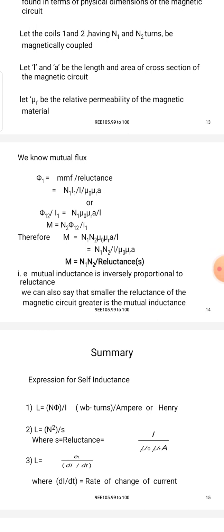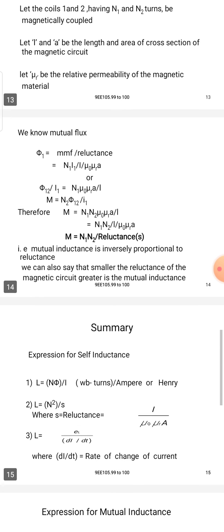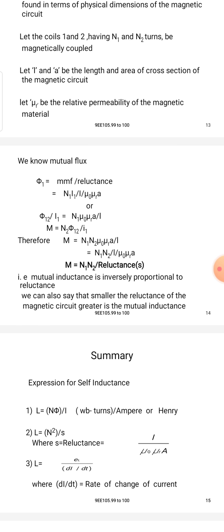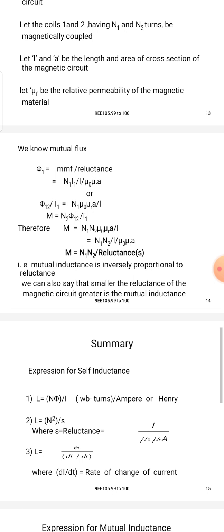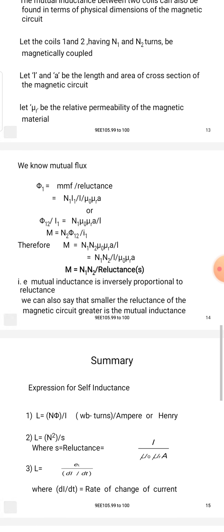We know that mutual flux φ1 is equal to mmf by reluctance, where mmf is magnetomotive force.